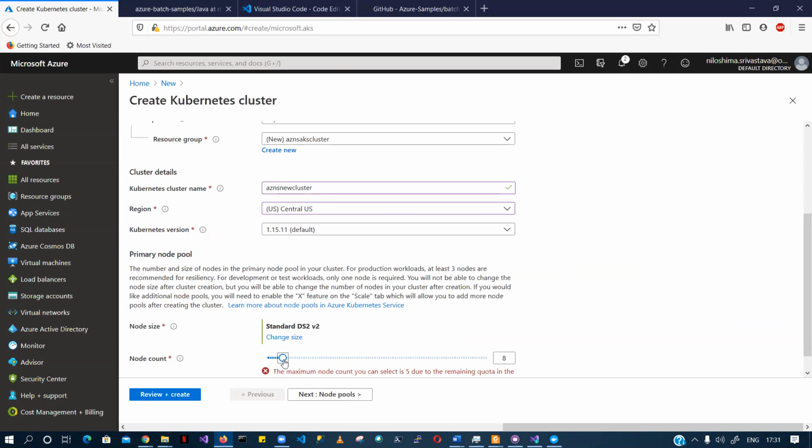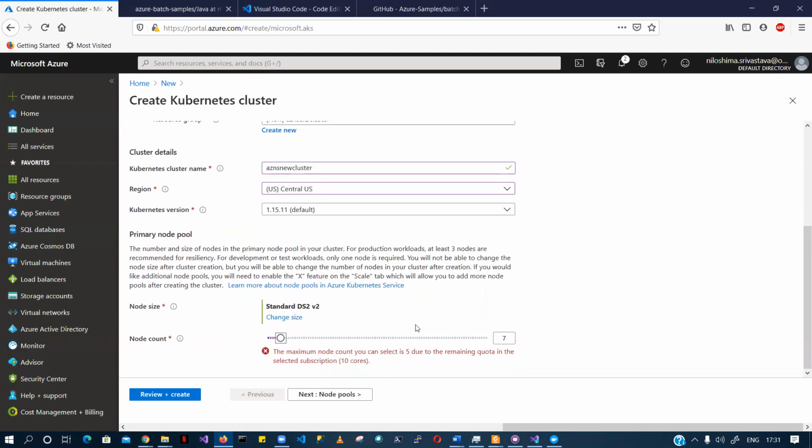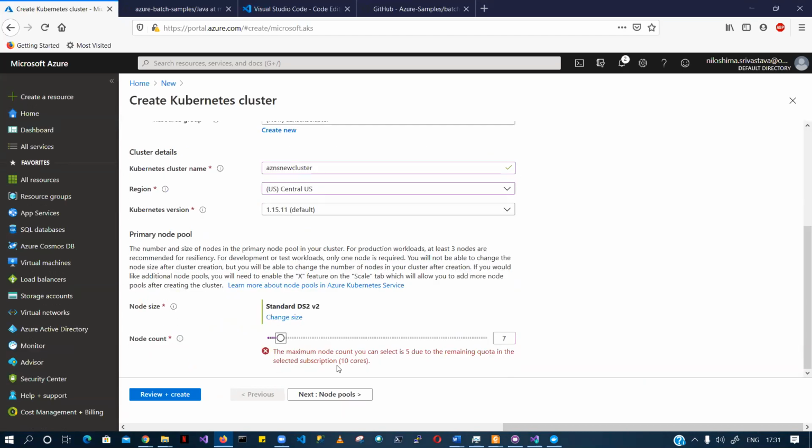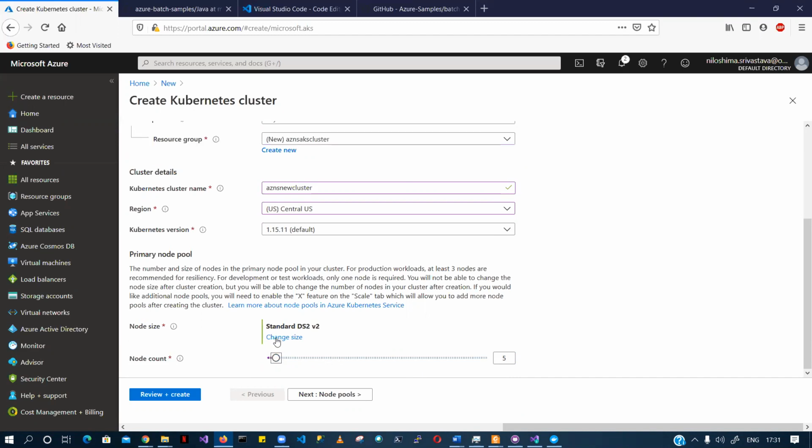Yes, so the maximum node quota is 5, right? Because I have this pay as you go subscription, I can just quickly go ahead with a 10 cores application. So when I'm saying that, it's basically 2 CPUs per node, right? Let me decrease it here.